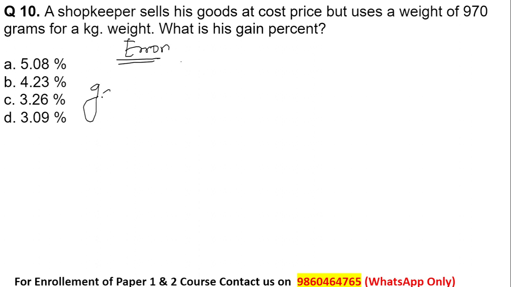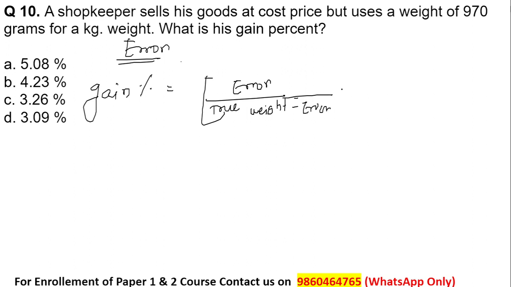Whenever there is an error, the gain percent can be calculated as error upon true weight minus error into 100 percentage. Okay, so based on this formula you can find the gain percent.